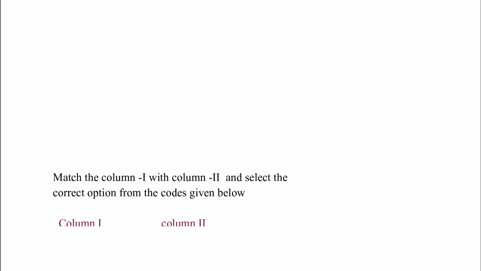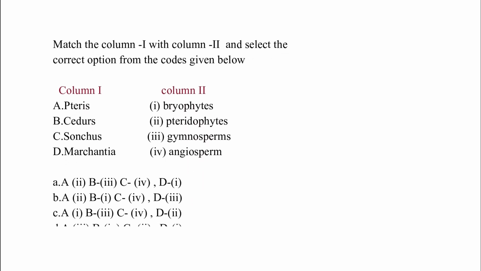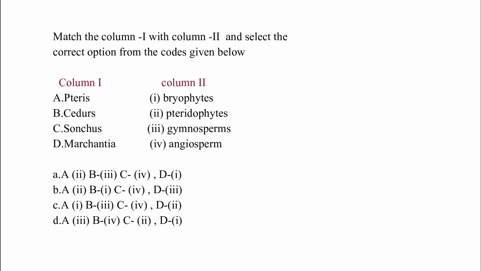Match column I with column II and select the correct option from the codes given below. Column I, Pteris, Cedrus, Sonchus, Marchantia. Column II, Bryophytes, Pteridophytes, Gymnosperm, Angiosperm. The correct answer is option A, which is Pteris matches with Pteridophyte, Cedrus matches with Gymnosperm, Sonchus matches with Angiosperm, Marchantia matches with Bryophytes.